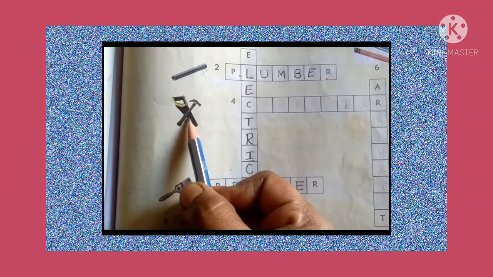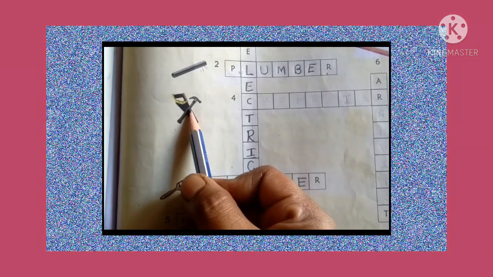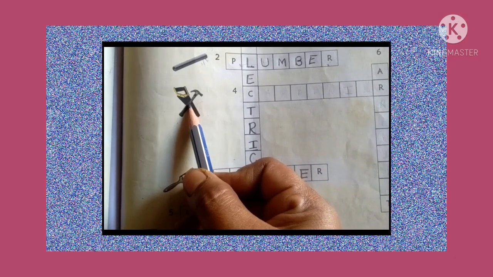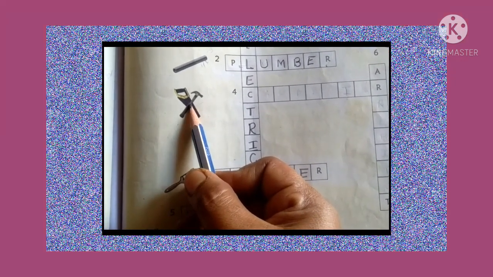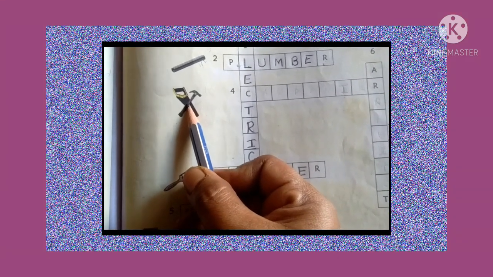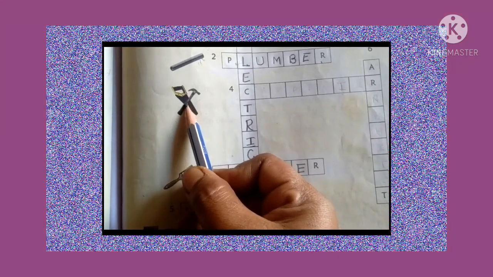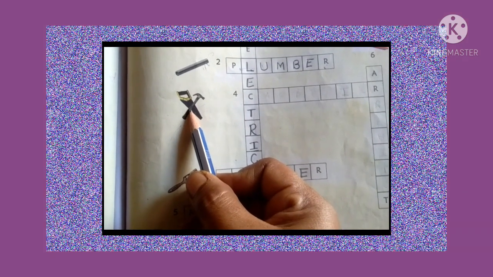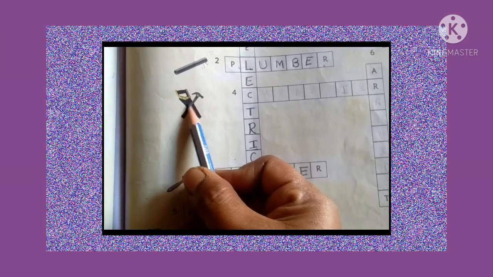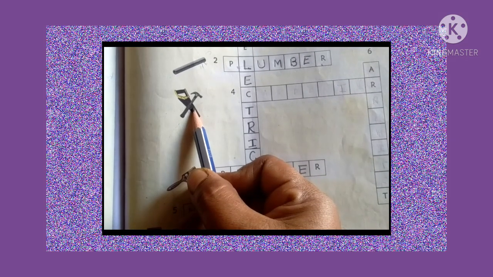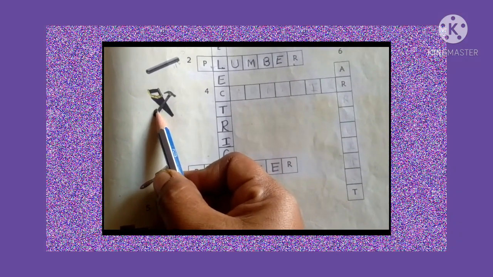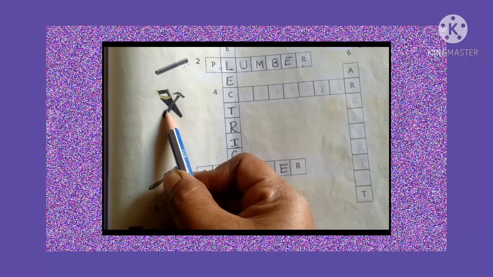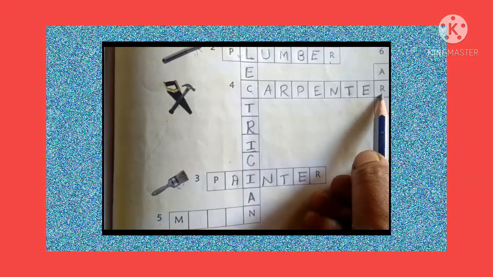Okay, so who is the person using these tools, children? Yes, the carpenter is using the tools, because he wants to make the doors and windows, right? So that's why he is using the cross cut saw, in Kannada garagasa we call it, and the hammer. Okay, shall we write the spelling of carpenter, children? Okay, shall we move on to the fifth object?